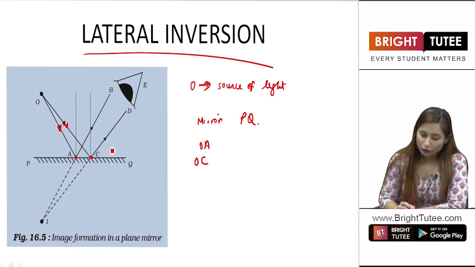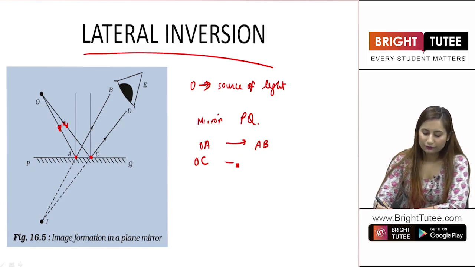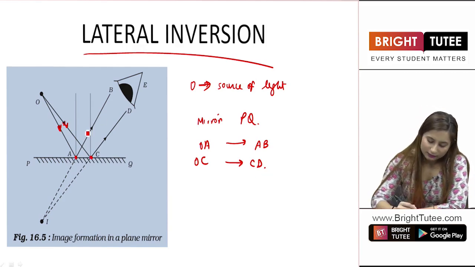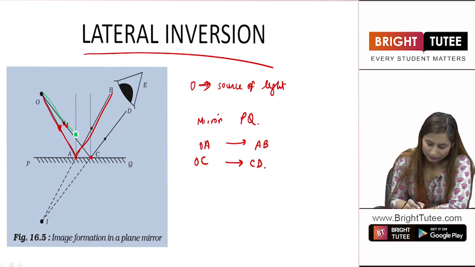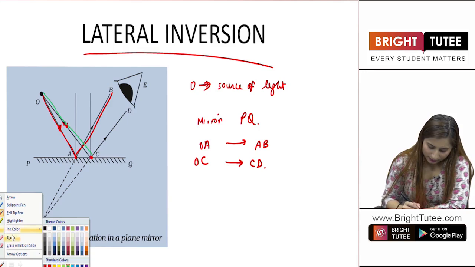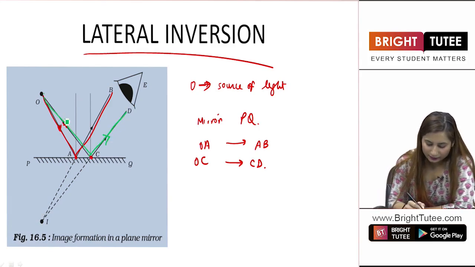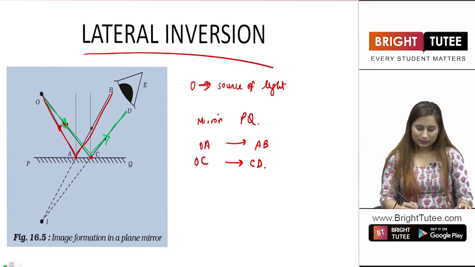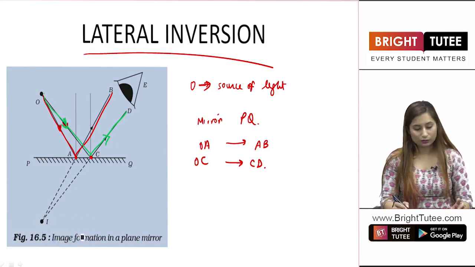Now as soon as the light falls, it gets reflected. The reflected rays are, for OA we have AB and for OC we have CD, right? This is OA and this is its reflection. I'll be using a different color for the second ray. This is OC and this is CD, which is its reflected ray, right students? So now you understand there are two rays and both of them have different angles of incidence and different angles of reflection also.